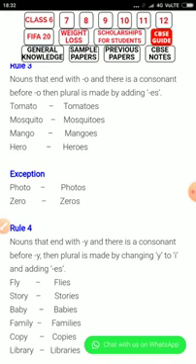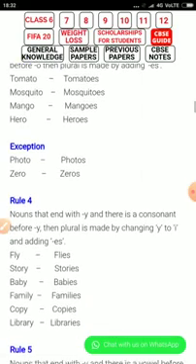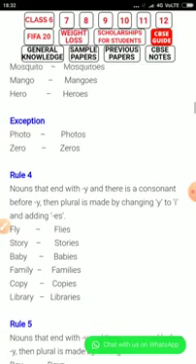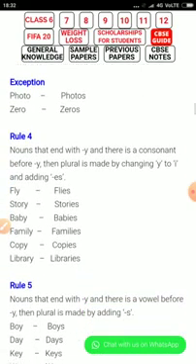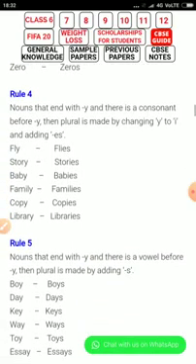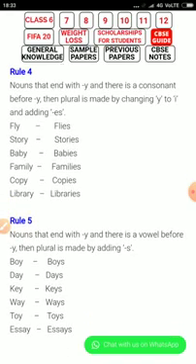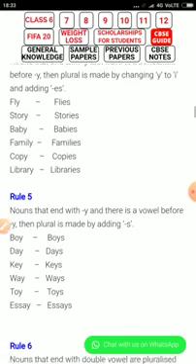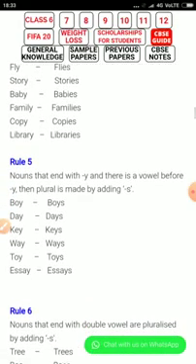Rule 4: nouns that end with y, where there is a consonant before y, form the plural by changing y to i and adding es. Fly, flies; story, stories; baby, babies; family, families; copy, copies; library, libraries. Rule 5: nouns that end with y, where there is a vowel before y, form the plural by adding s. Boy, boys; day, days; key, keys; way, ways; toy, toys; essay, essays.